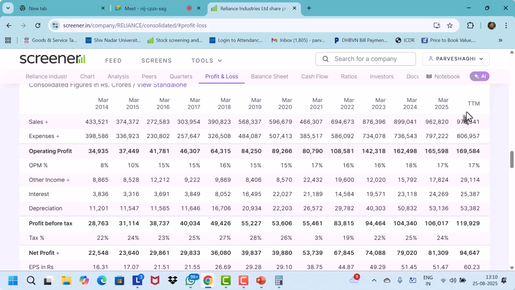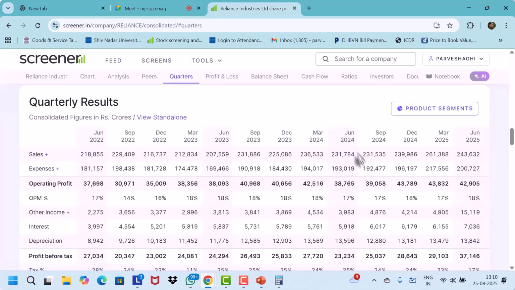So April, May, June, 3 months, one quarter has gone by, and the second quarter is running. If we go to the quarters here, how much is the figure? 9,76,000 is the turnover, the sales of the company, the top line. If we go to the quarters and strictly on a calculator add up four quarters: September quarter, December quarter, March quarter, and June quarter. The company has already announced the result of June. When we sum up the 4 quarters up to March 25, we get the March number.